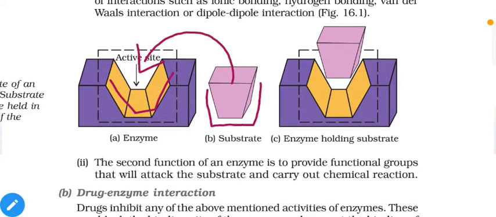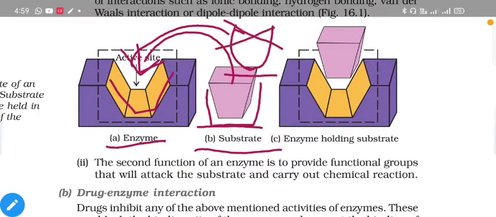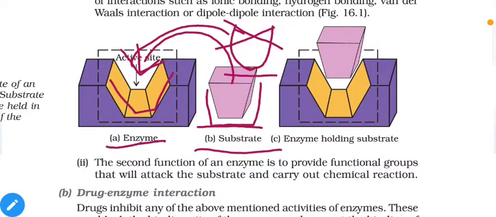If they have different shapes, then we can say that a specific type of enzyme is useless for other types of substrate. Suppose we have two different substrates, first as mentioned here, and second let us say it has a U shape like this. So we have a V shape substrate and a U shape substrate. Obviously the U shape substrate cannot fit in this enzyme, so this enzyme is completely useless for other shapes. That's why it is effective for specific types of molecules only.